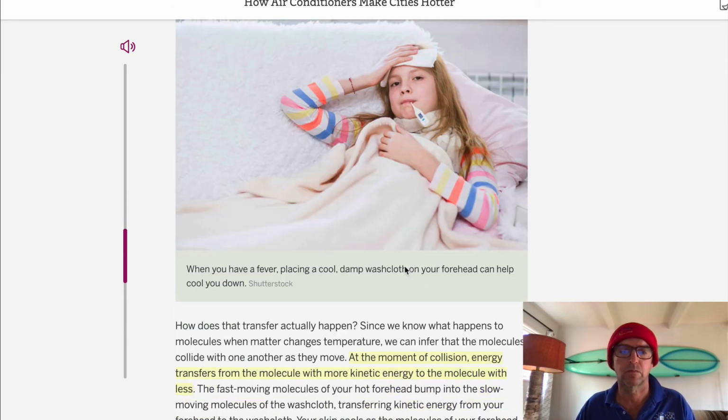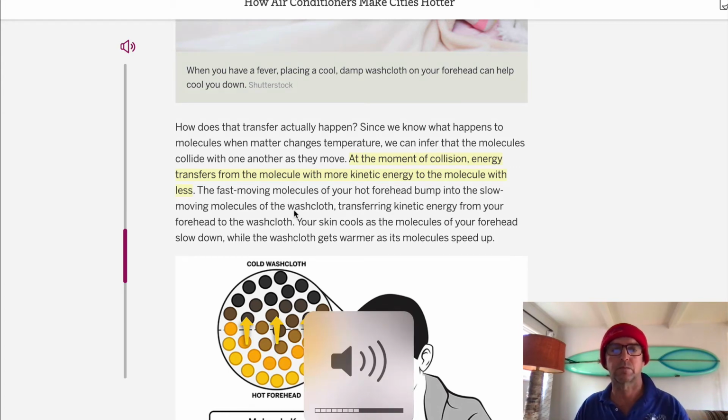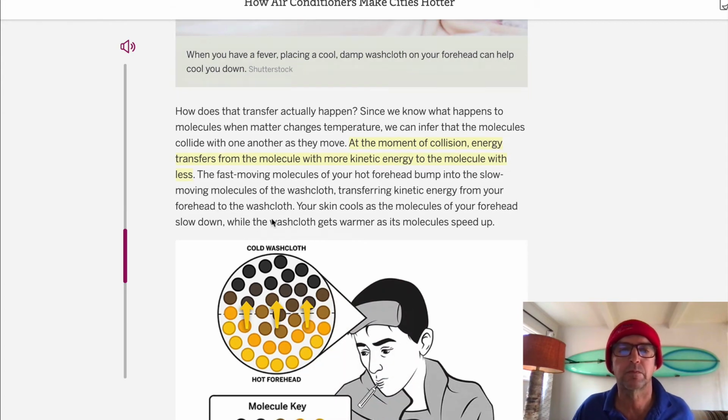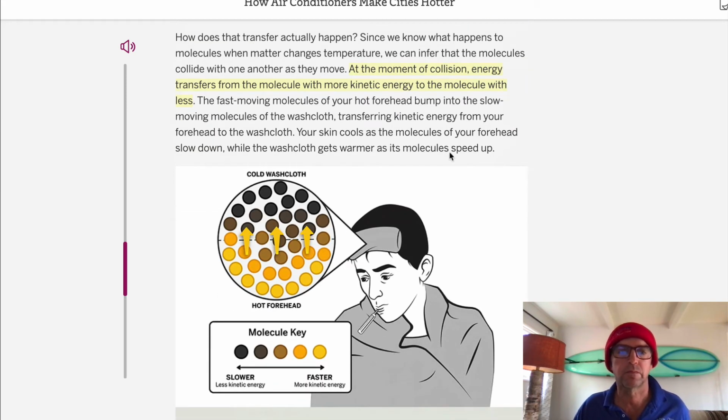How does that transfer actually happen? Since we know what happens to molecules when matter changes temperature, we can infer that the molecules collide with one another as they move. At the moment of collision, energy transfers from the molecule with more kinetic energy to the molecule with less. The fast-moving molecules of your hot forehead bump into the slow-moving molecules of the washcloth, transferring kinetic energy from your forehead to the washcloth. Your skin cools as the molecules of your forehead slow down.